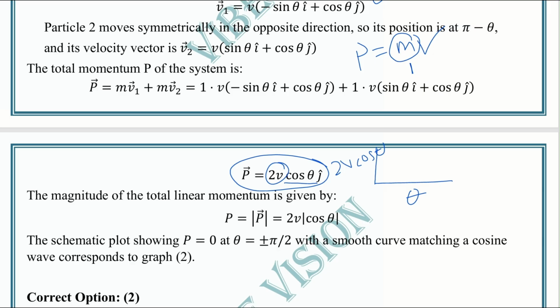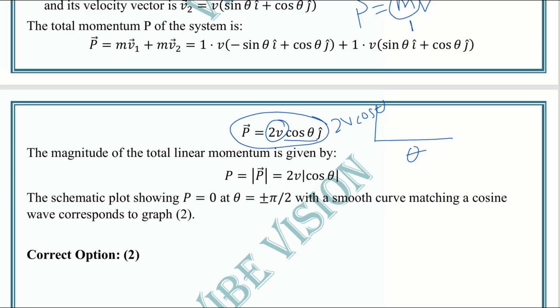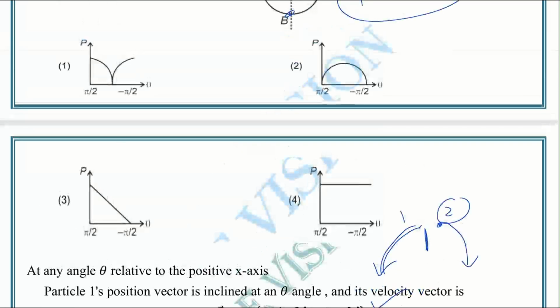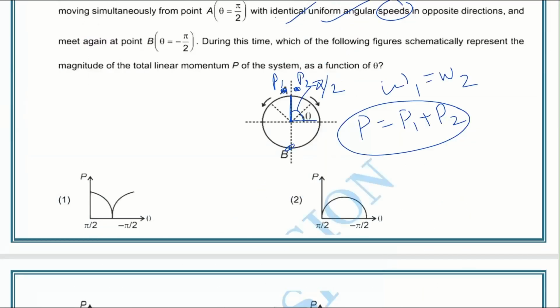Cos theta is a function which becomes 0 at pi by 2. In this figure we start at pi by 2 and end at minus pi by 2, that is pi by 2 to minus pi by 2.